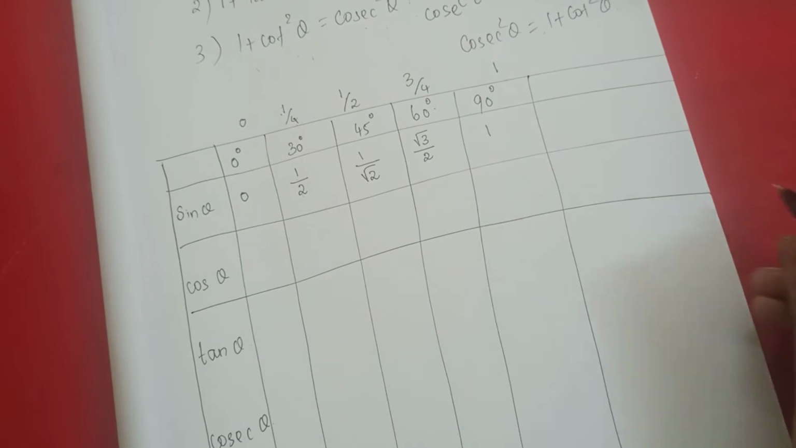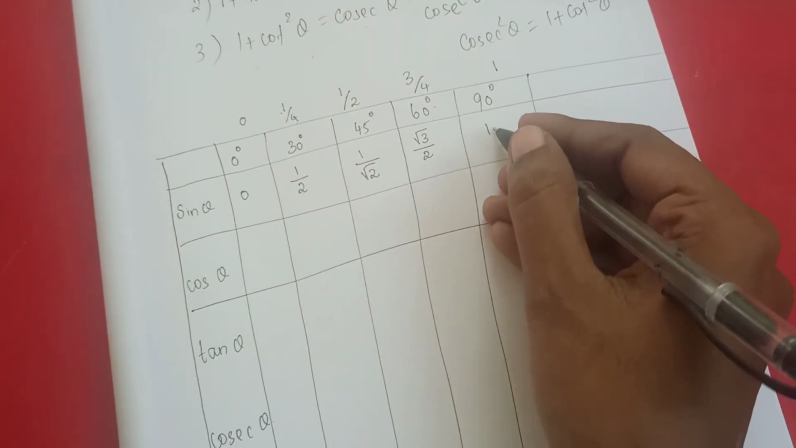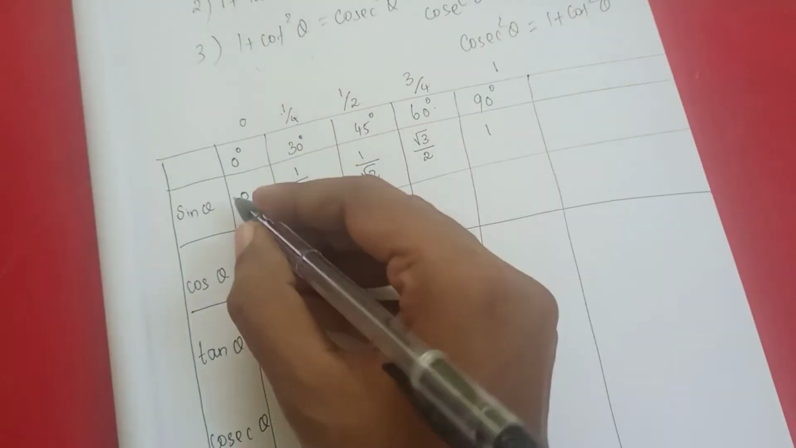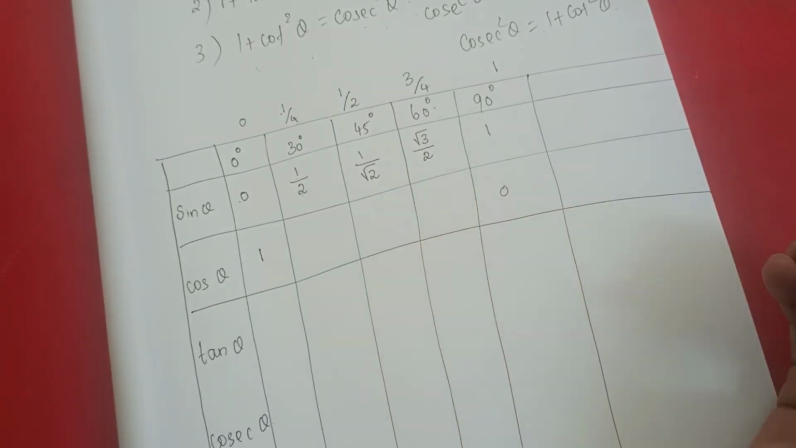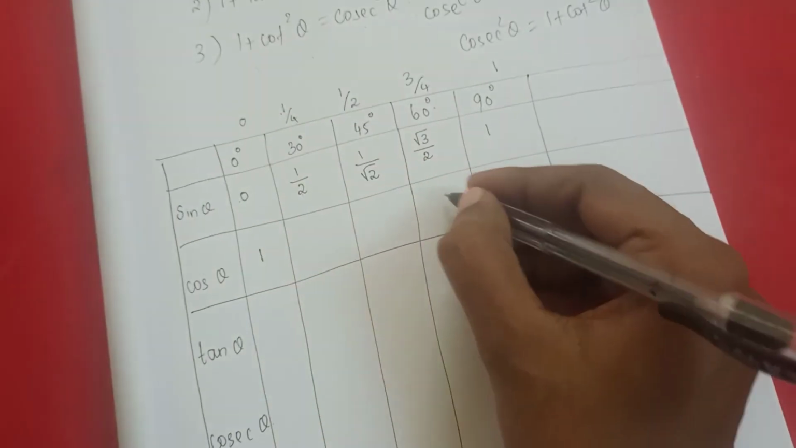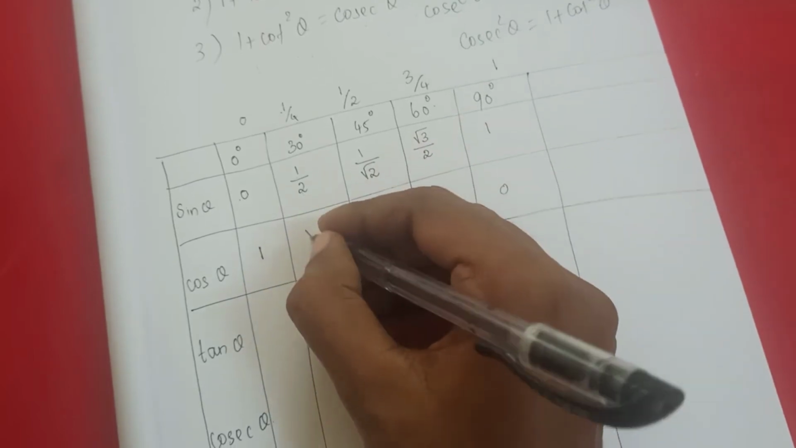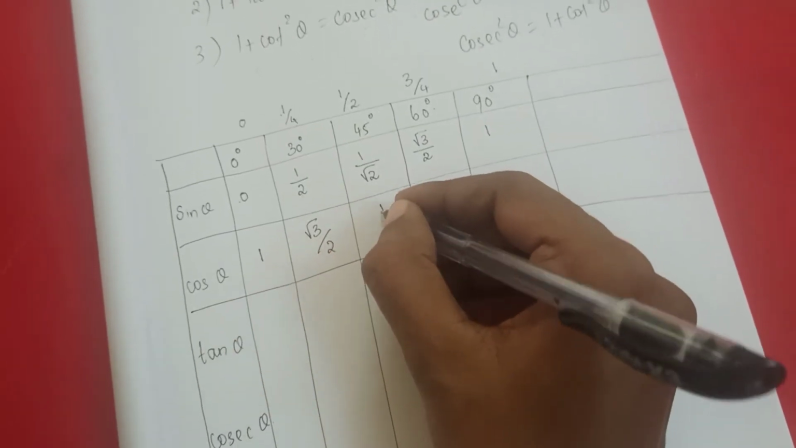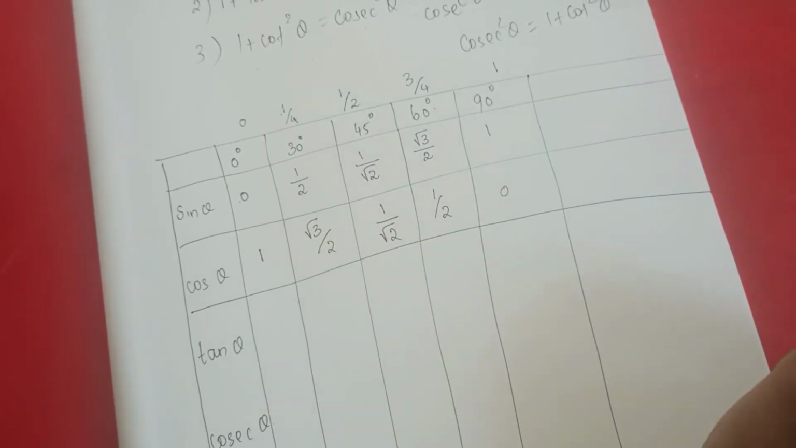Then for cos theta, you just need to change it here: the 90 degree will come here as 1, the 0 will go here. Okay. Then this 1 by 2 will come this side, this root 3 by 2 will come this side, and this 1 by root 2, the value is same. So what did I do?